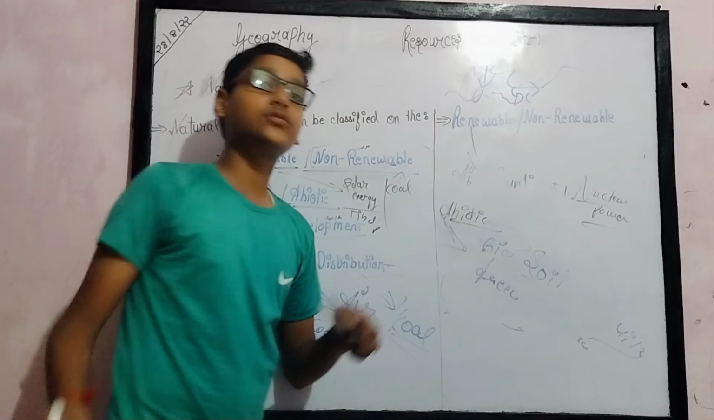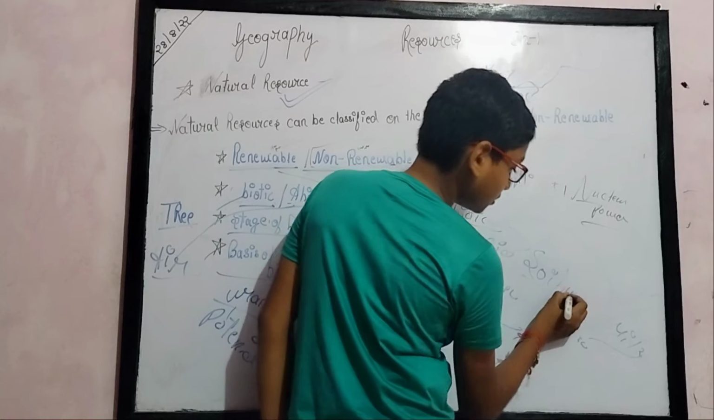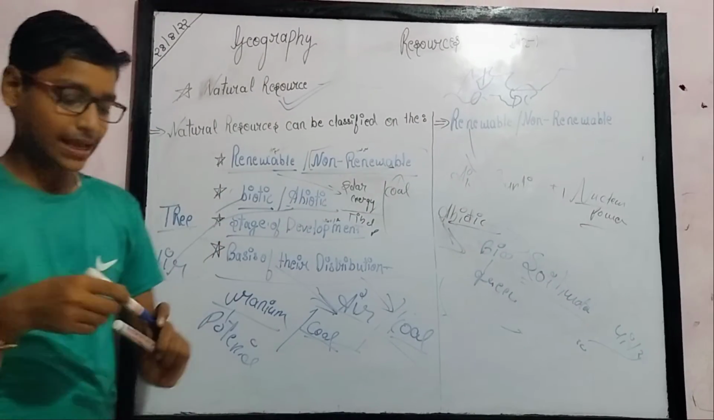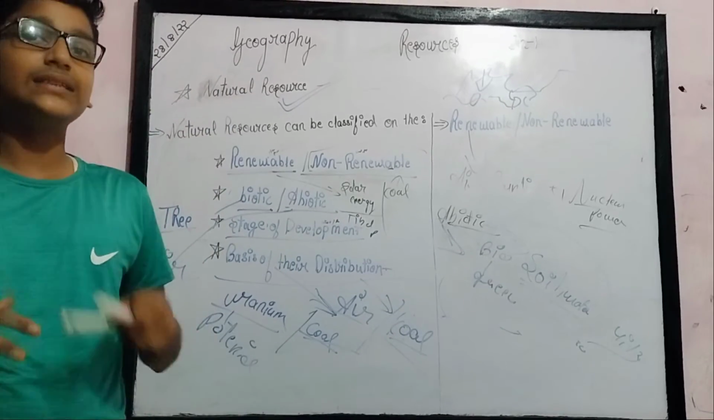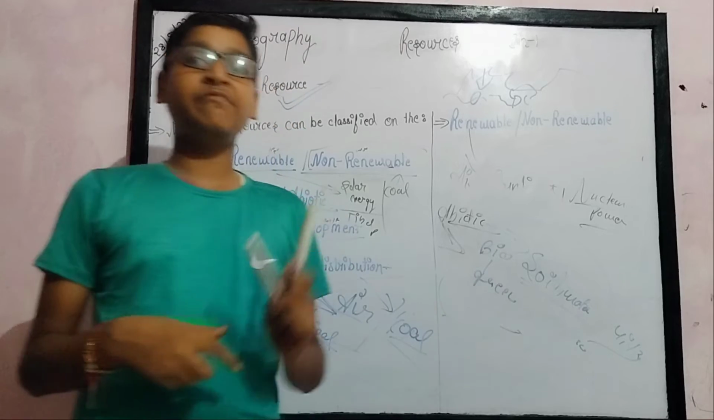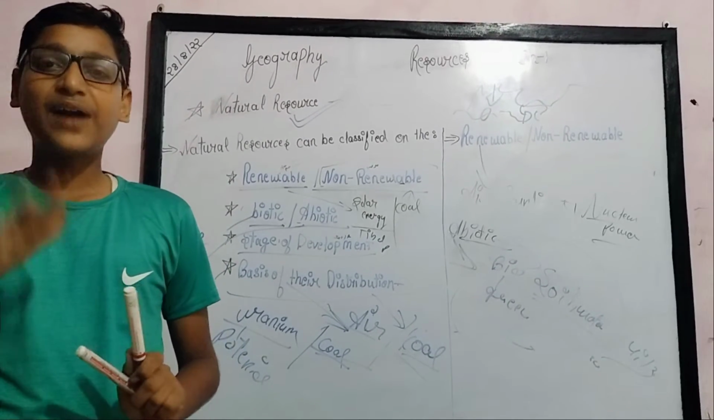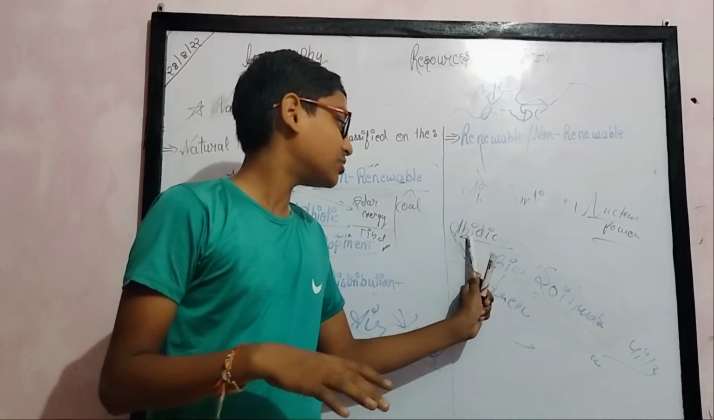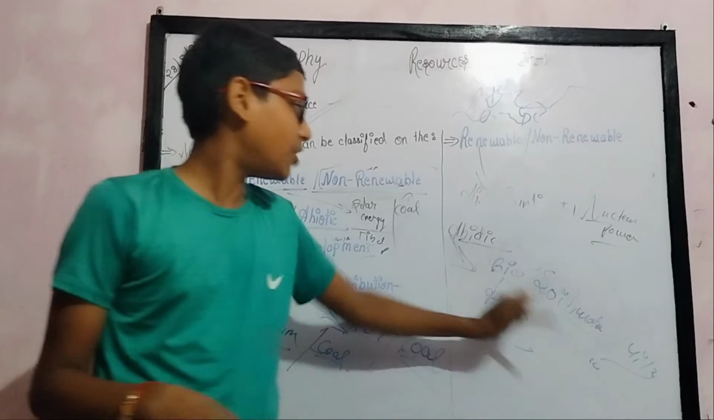Soil is a major resource, a very important resource. Soil and water are the most important resources. Soil forms land, and land is a place where we live, and water is an essential part of our life. If we can't drink water, we cannot survive for more than 5 to 6 days. So soil and water are non-living things. Soil and water are abiotic.